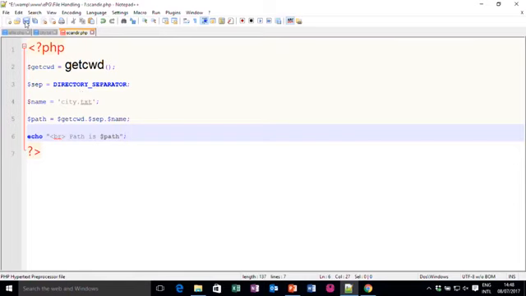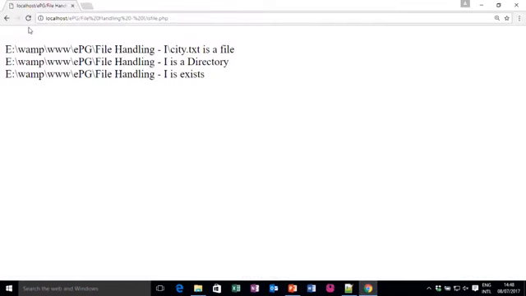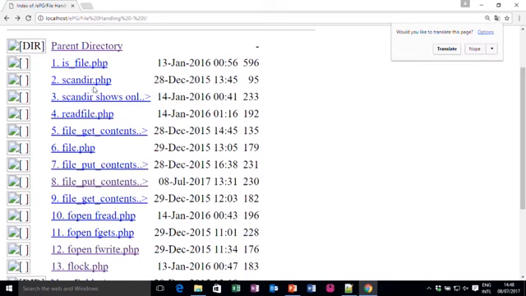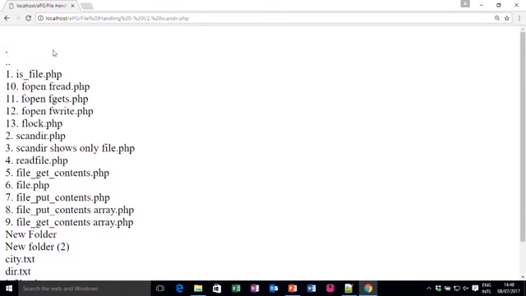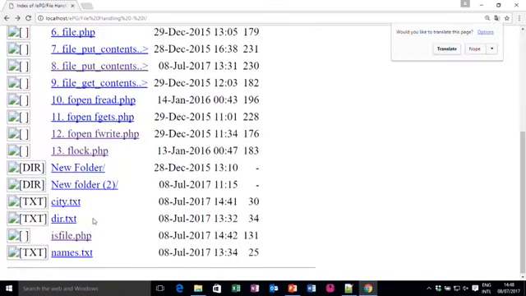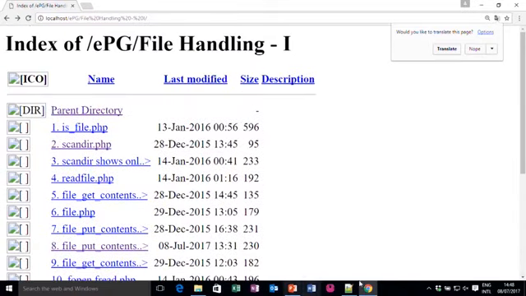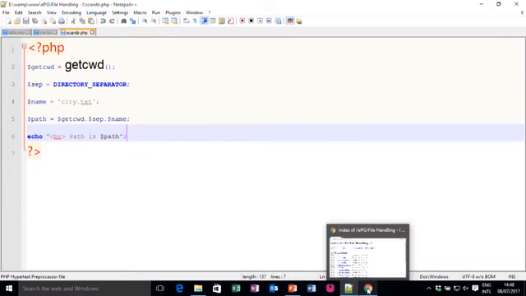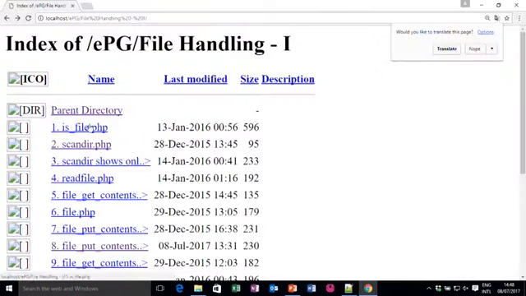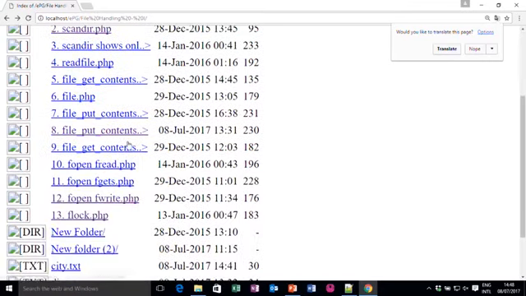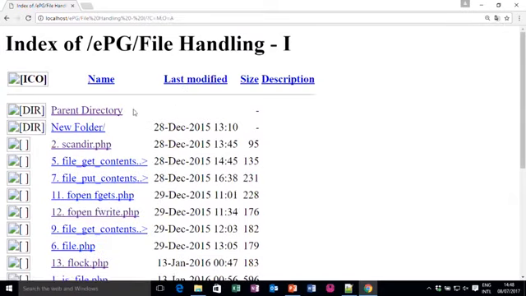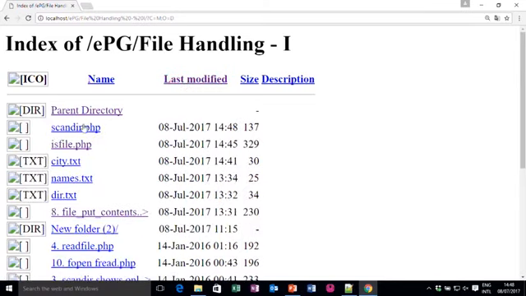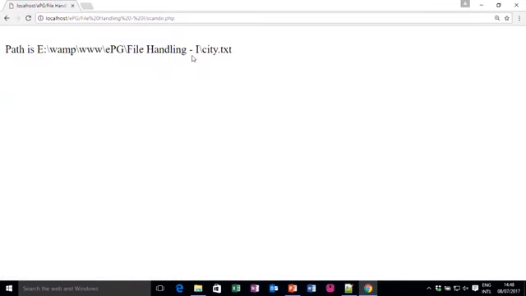Let me check whether this code works fine or not. So, I execute it. Sorry, the file name we have just created, where I have saved this, is scandir.php in the PHP file handling folder. So, let me show last modified, and there is scandir. So, this is our whole path.